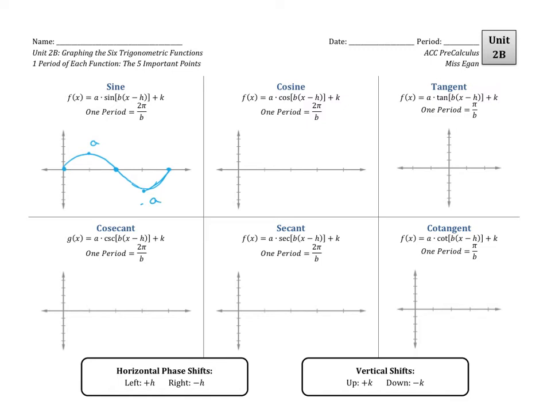So it doesn't matter if your period is really wide or really narrow, it's always going to start at the midline, go to A, go back to the midline, go to the opposite of A, and then go back to the midline again to start up over again.